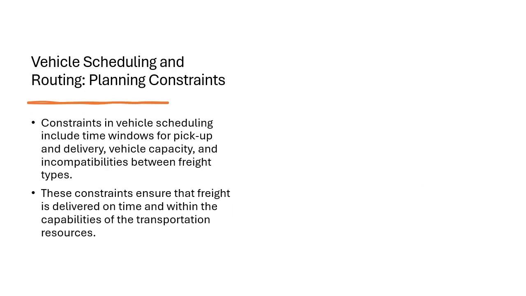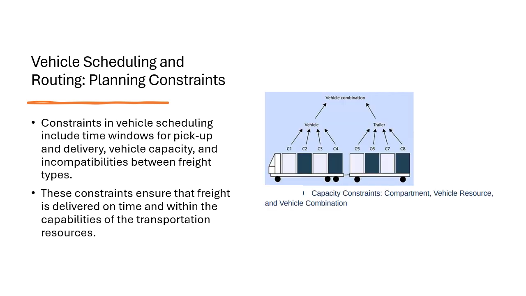So next is vehicle scheduling and routing, planning constraints. So planning constraints actually include factors like vehicle capacity, road restrictions, and legal limitations. So these constraints actually ensure the transportation plan is feasible and complies with all the necessary regulations. And this image actually shows how capacity constraints like vehicle compartment limits and allowable vehicle combinations are factored into the planning process to prevent overloading and incompatible assignments.